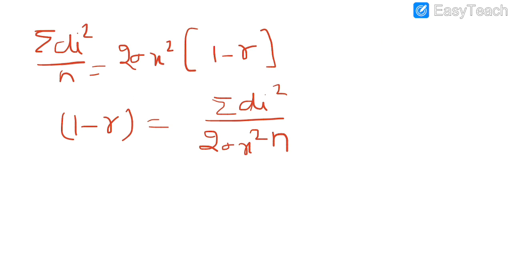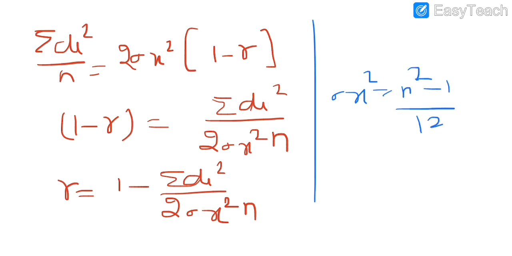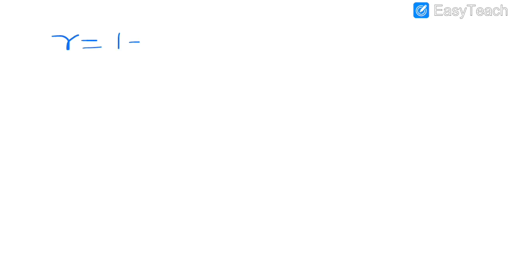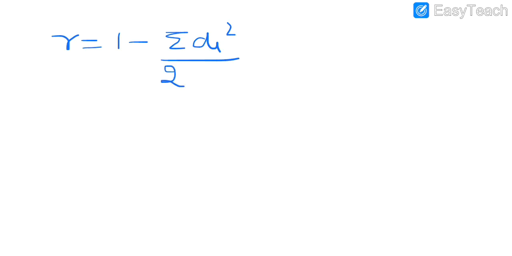So now r will be 1 minus summation of di square upon 2 sigma x square. Now putting the value of sigma x square as (n square minus 1) upon 12, r will be 1 minus summation di square upon 2 into (n square minus 1) upon 12.